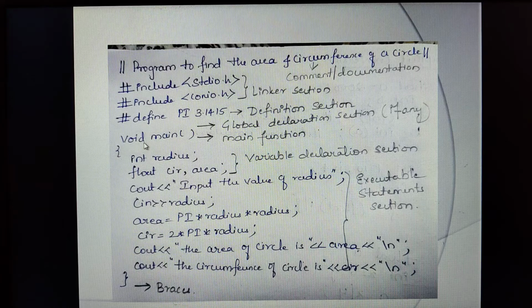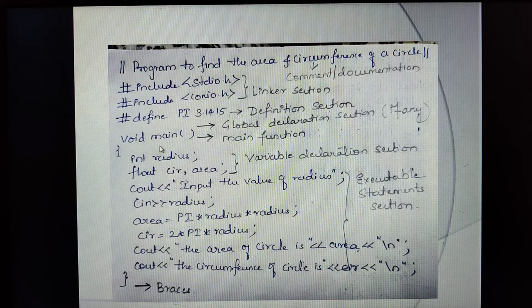Always remember, the main function is always executed first by the compiler when the program starts. It is also important to know that in a program there will be only one main function.